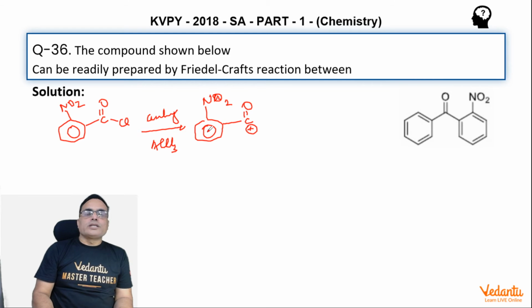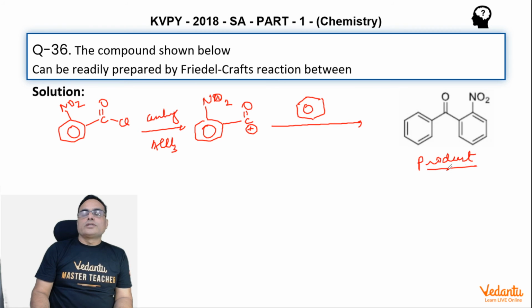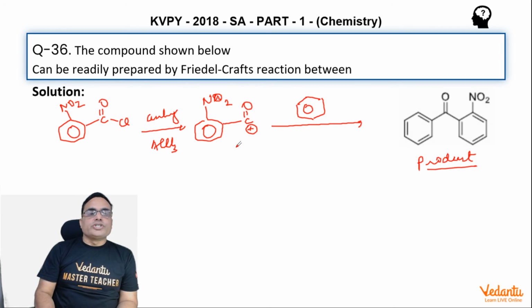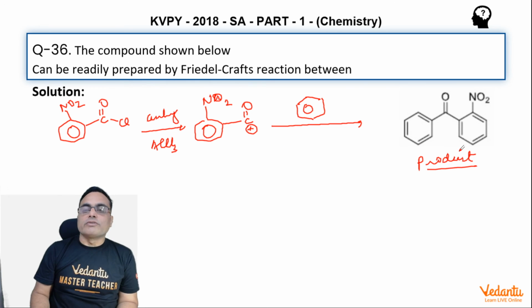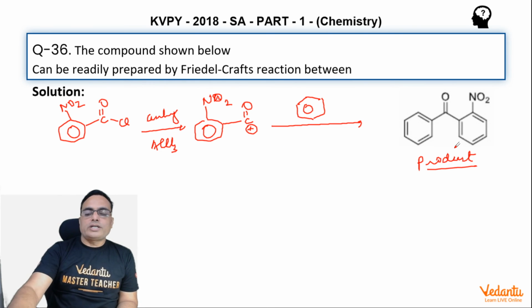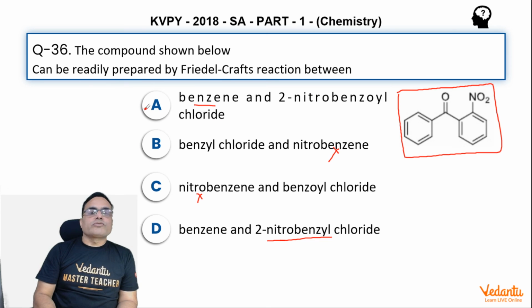This carbocation is stable because of resonance, and if you treat it with benzene, it will attack on the benzene ring, and finally it will form the product here, right? This is the product. That means reaction of benzene and 2-nitrobenzoyl chloride will finally give the suggested product, right? So answer to this question will be A.